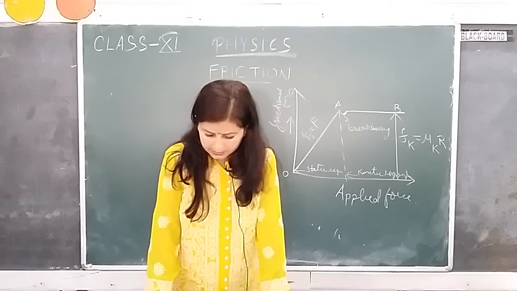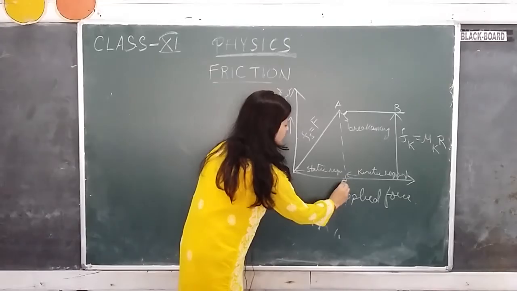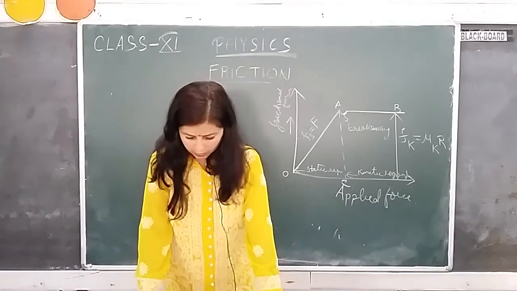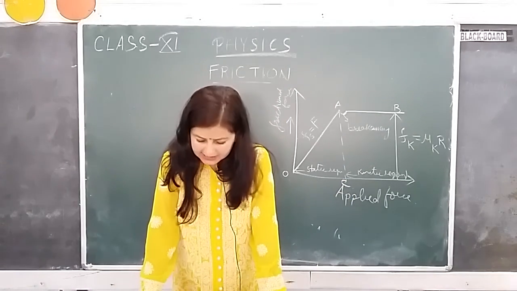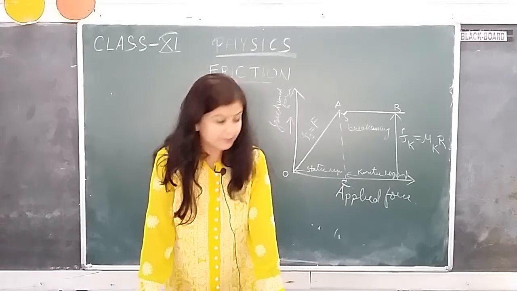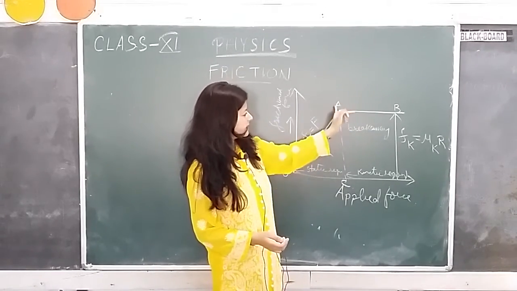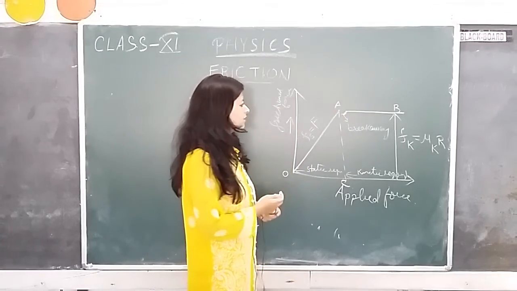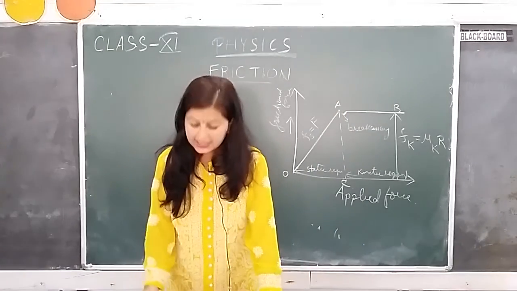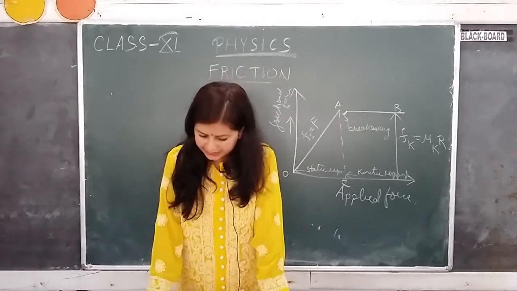At this point AC, it is the maximum value of frictional force possible. You don't see any value going beyond this length AC. So this is the maximum value of the frictional force possible, and this force is called the limiting friction.